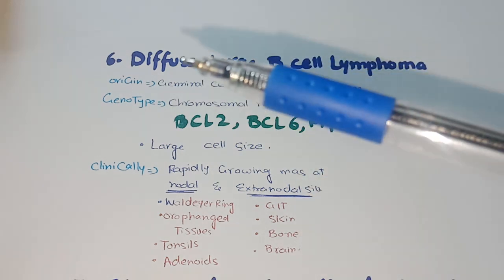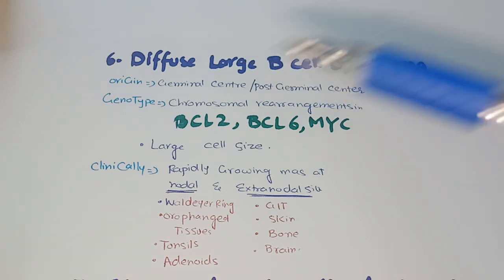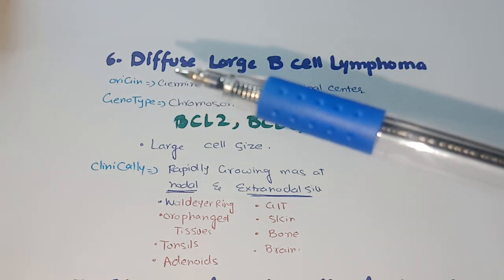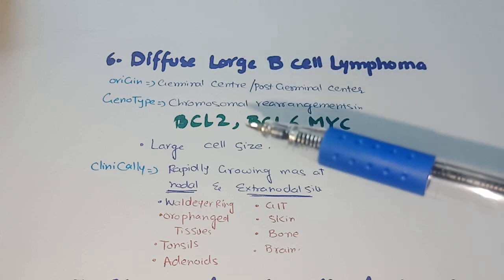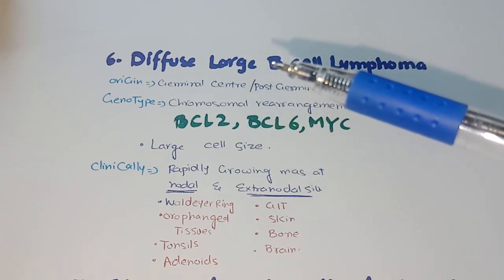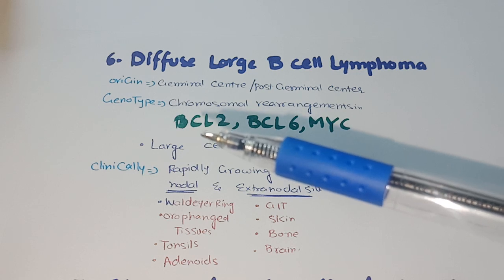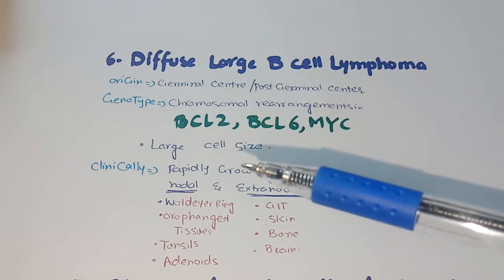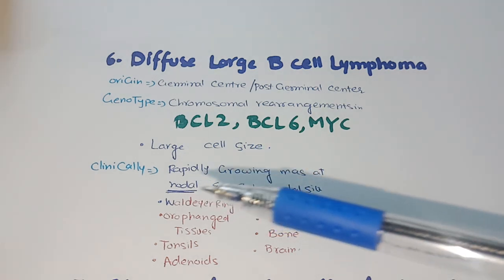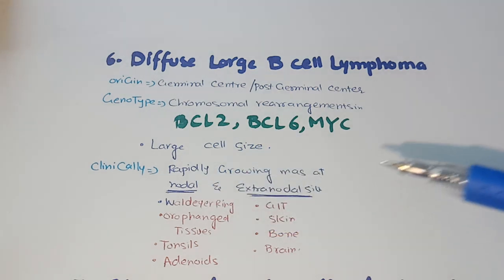In short, in diffuse large B-cell lymphoma, there is a diffuse appearance of the lymph nodes characterized by the presence of large cells, and B cells shows that they have BCL2 and BCL6 mutation. They present with rapidly growing masses at the nodal and extranodal sites.